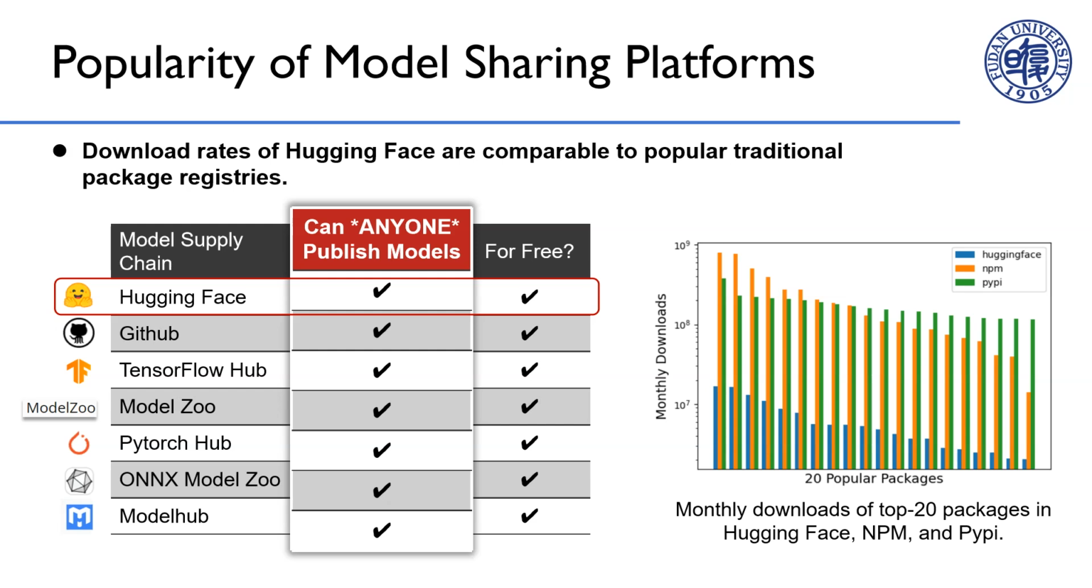In recent years, we have witnessed the rise and popularity of deep learning model sharing platforms, such as Hugging Face and Model Zoo. Users can find suitable models on these platforms according to their needs and download them for free. According to statistics, the download volume of the most popular models in Hugging Face is comparable to that of popular traditional package registries. This indicates that model hubs have become an integral part of the model supply chain.